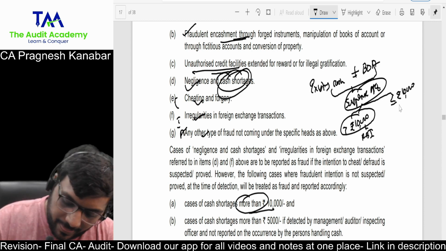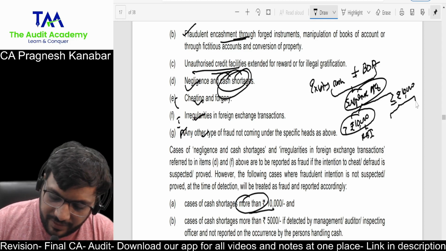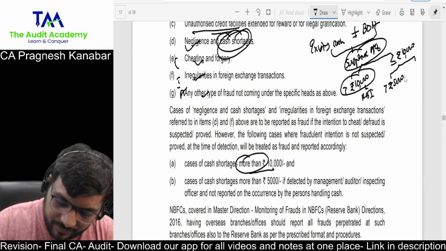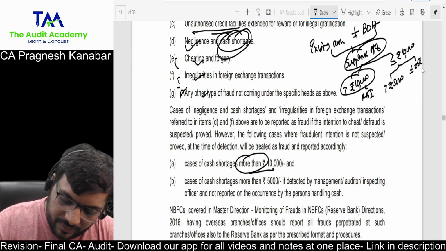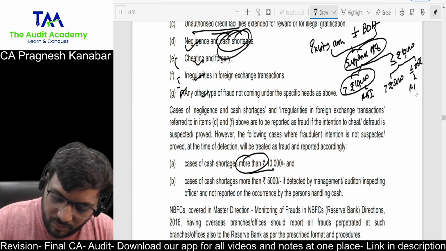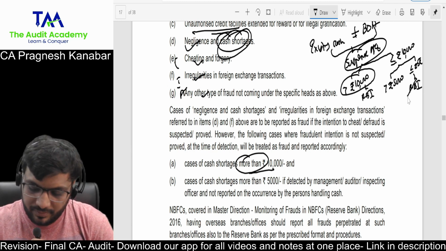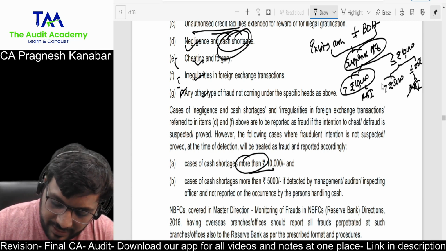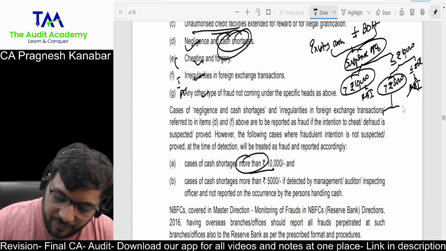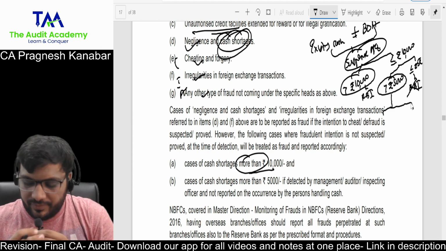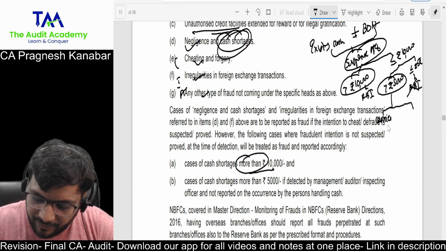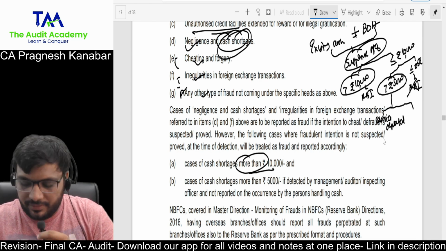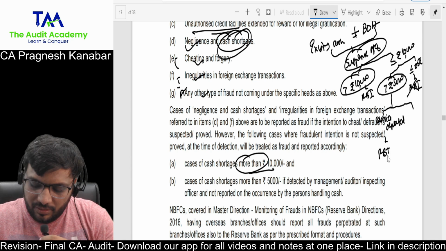No, wait. They have divided it into two parts. If it is less than or equal to rupees 5,000, don't report to RBI. Not required to report to RBI. But if it is greater than rupees 5,000, it needs to be checked. Who reported this fraud? If the cashier himself reported the fraud to the senior management or to the auditors, that means the cashier is honest. Then don't report it to RBI.